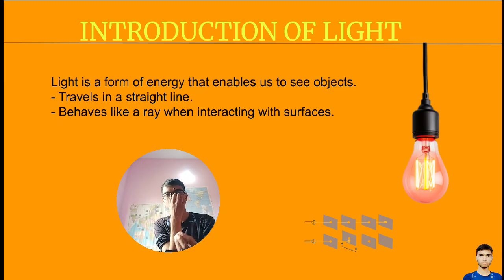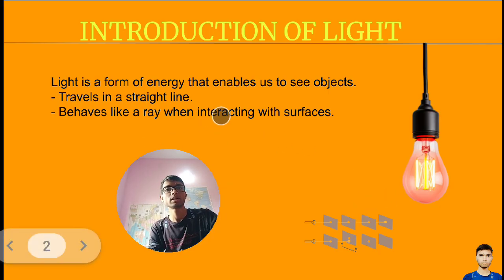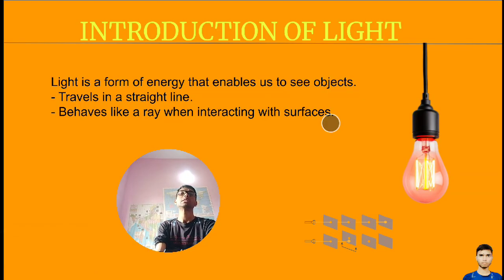Light gives a view to see anything. Light is a form of energy that enables us to see objects. Also remember, light will travel in a straight line. It does not travel in zigzag, in this or that direction. It will travel in a straight direction. It is a fact.